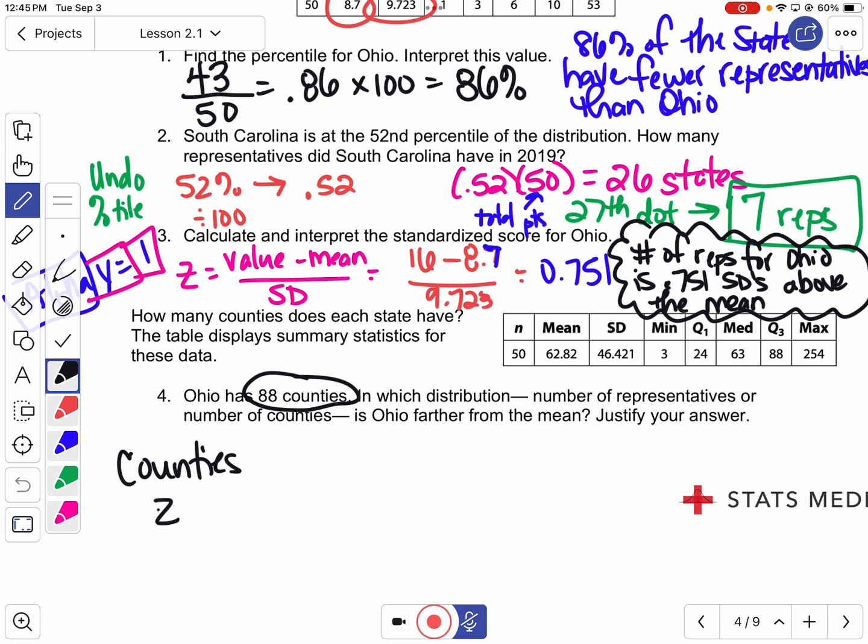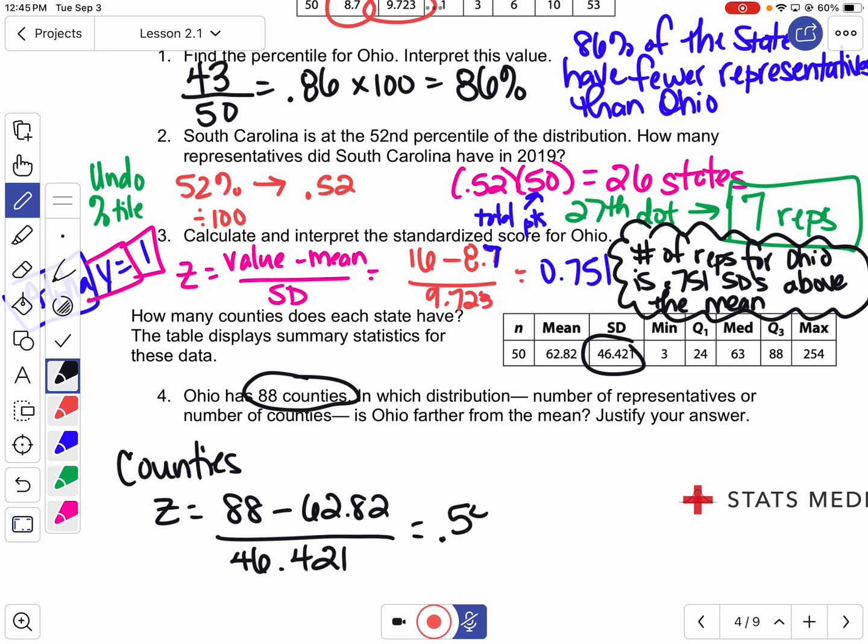Okay, so our county Z-score, they have 88. And then looking at this new table, what's the mean? Yep, 62.82. And then we're going to divide it by the standard deviation, 46.421. So the Z-score for the counties works out to be 0.542.